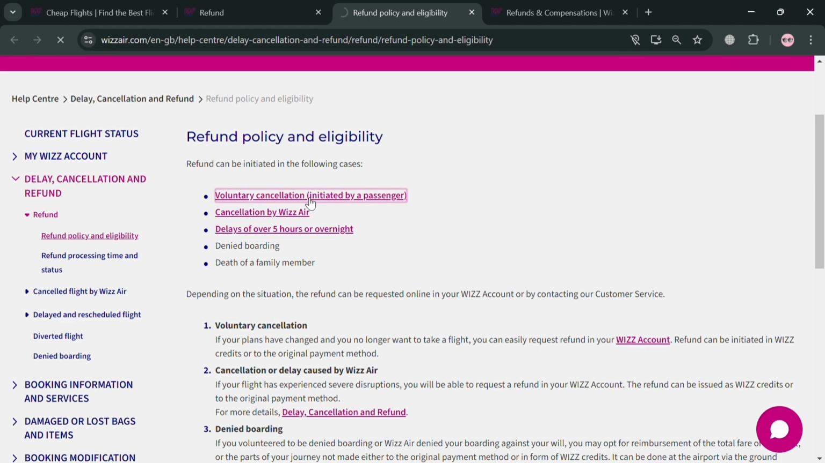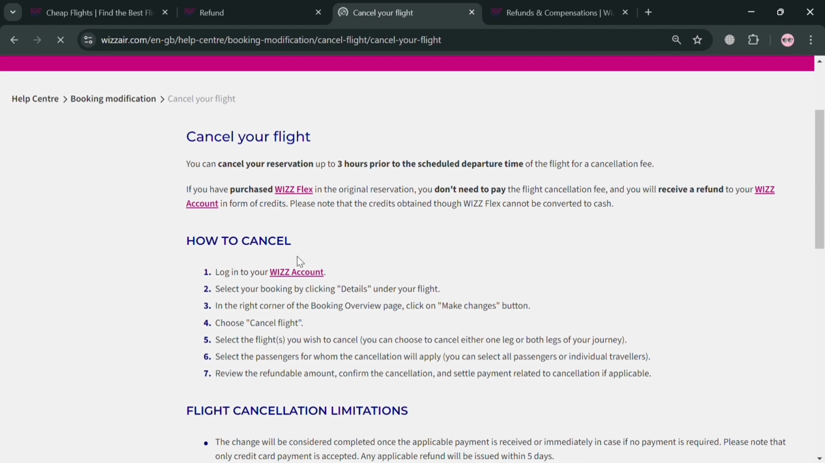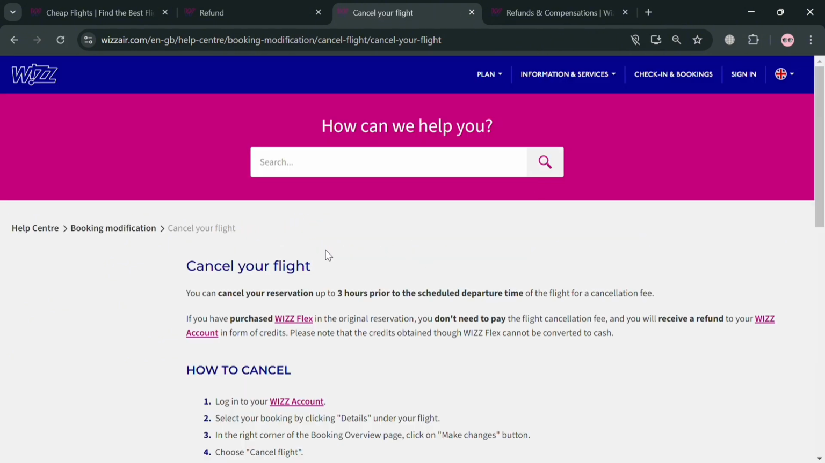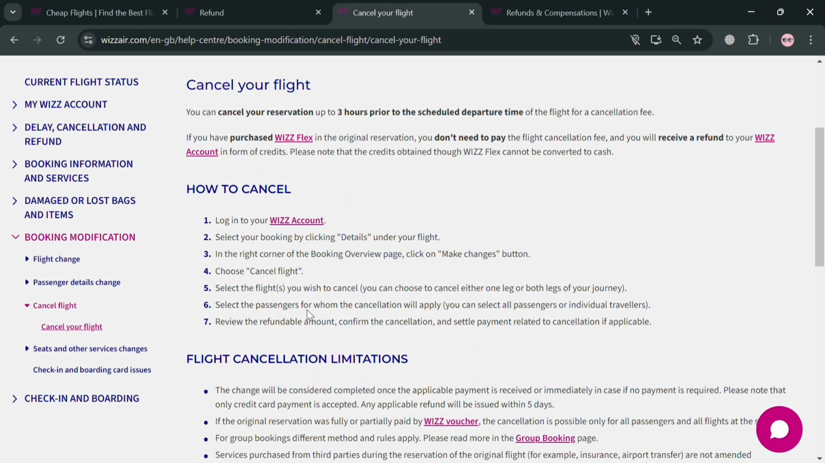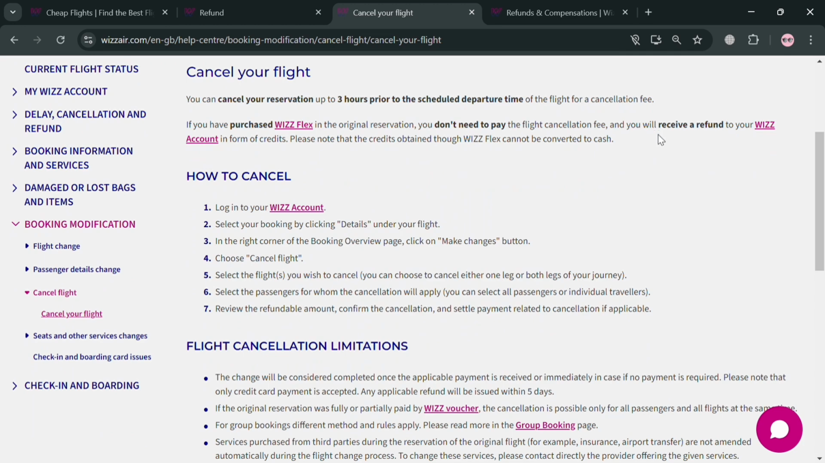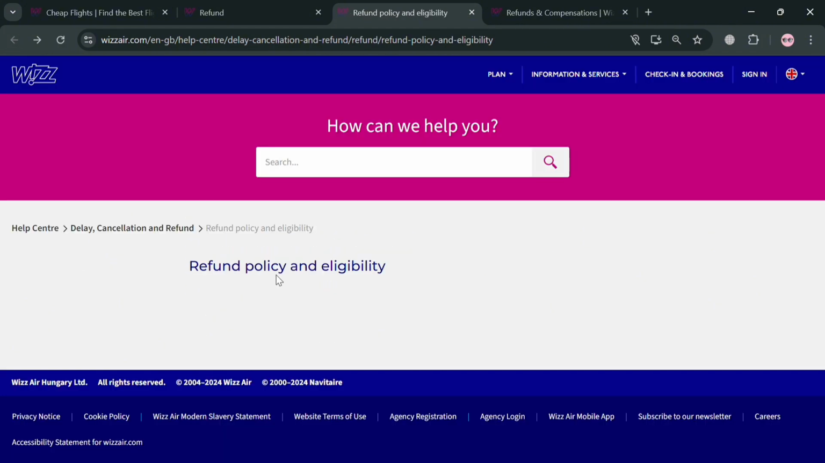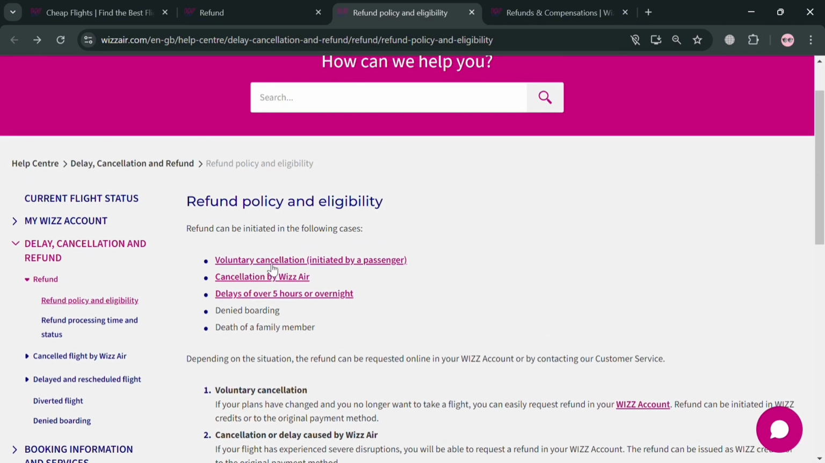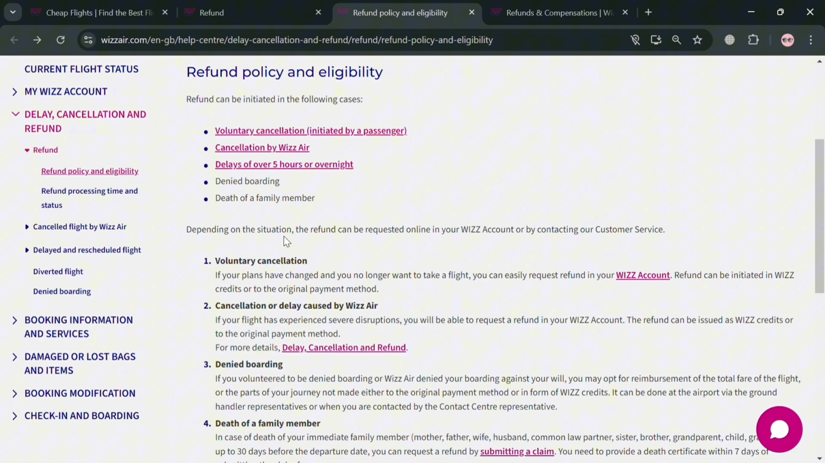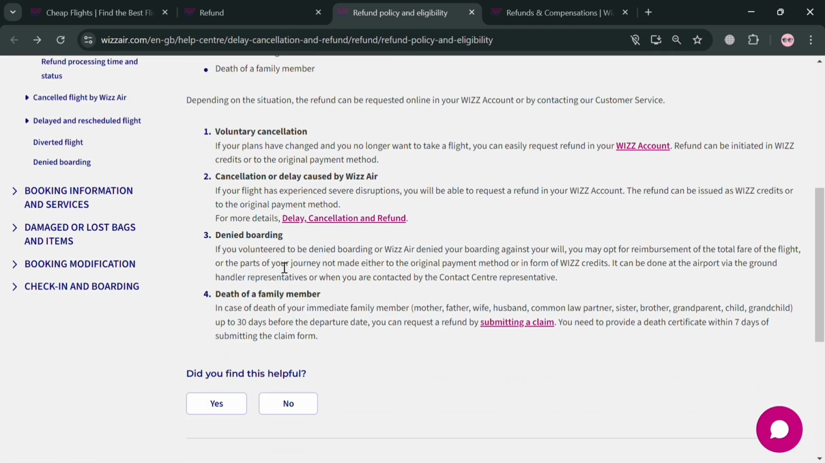By clicking this voluntary cancellation right here, it will show you how you can cancel, with the step-by-step process, and all you need to do is simply follow it. It says here that you can cancel your reservation up to 3 hours prior to the scheduled departure time. Again, you can do that by going to your Wizz account and requesting a cancellation or refund. Under this refund request for flights cancelled by Wizz Air, the processing time for refunds typically takes up to 48 hours or 30 days for claims.